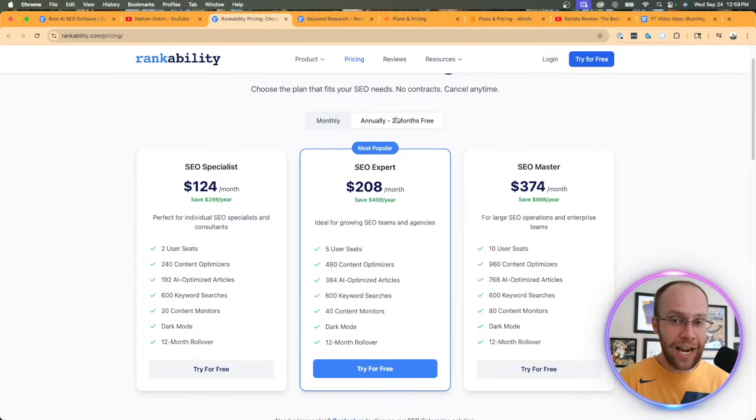So I'm glad I noticed that because that is a huge distinction between an annual and a monthly plan. Typically, there's just a pricing discount, but it looks like there is a huge upgrade here in terms of usage and features when comparing monthly and annual plans of Rankability.